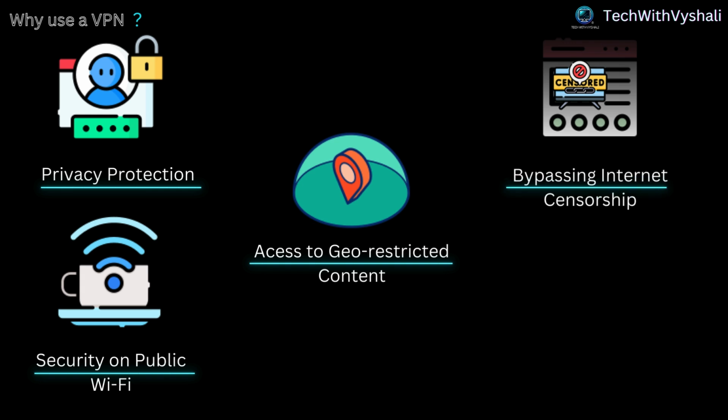Bypassing internet censorship. In some countries, the internet is heavily censored, blocking access to certain websites and services. A VPN can help you bypass these restrictions and access the global internet.